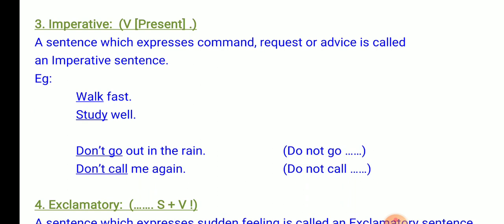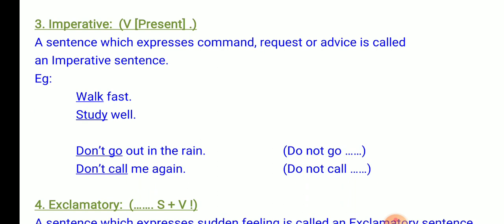One more thing which you have to remember is this. You can use any tense in the assertive and interrogative sentences, but you can use only the present tense verb in the imperative sentence.